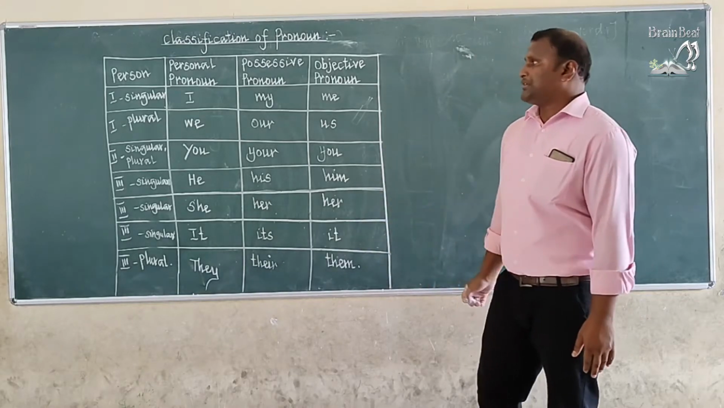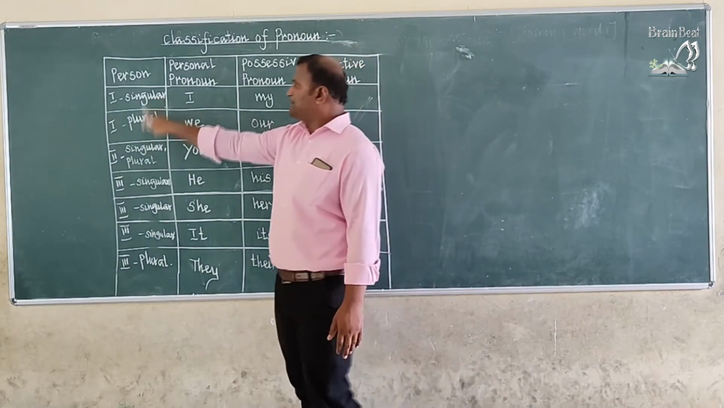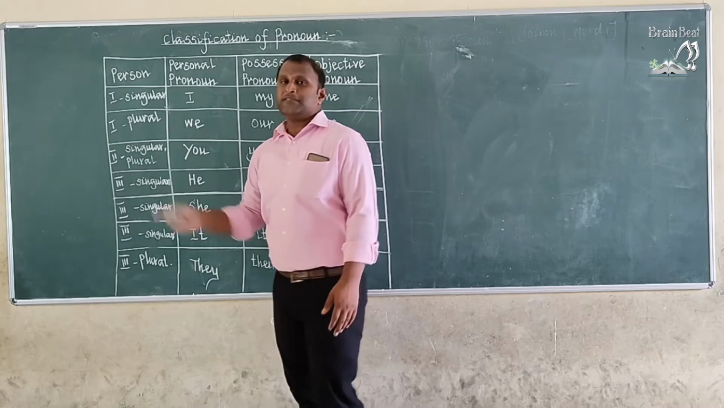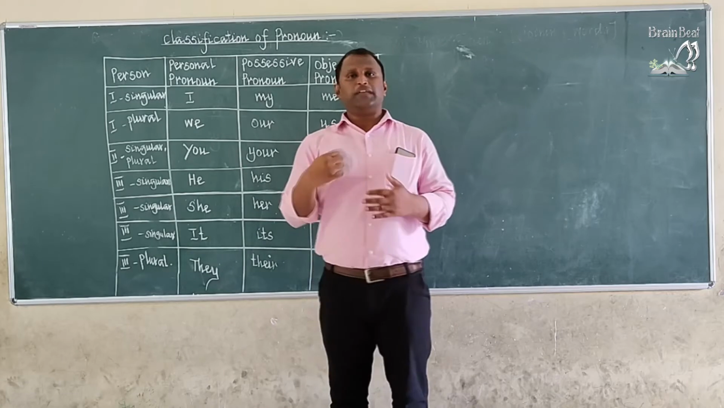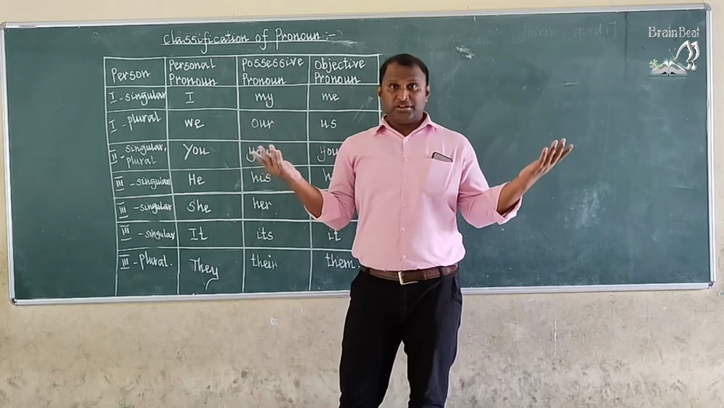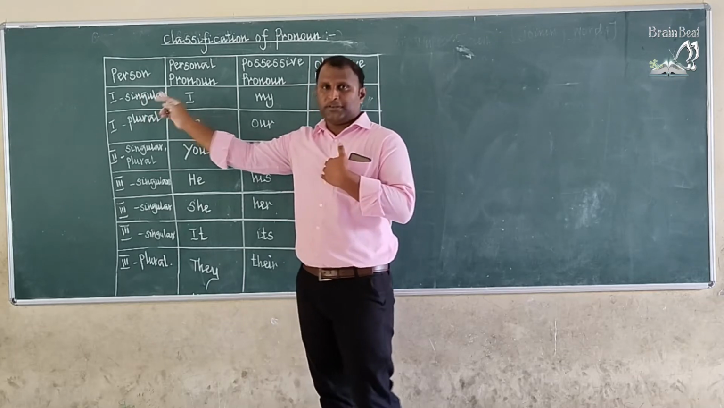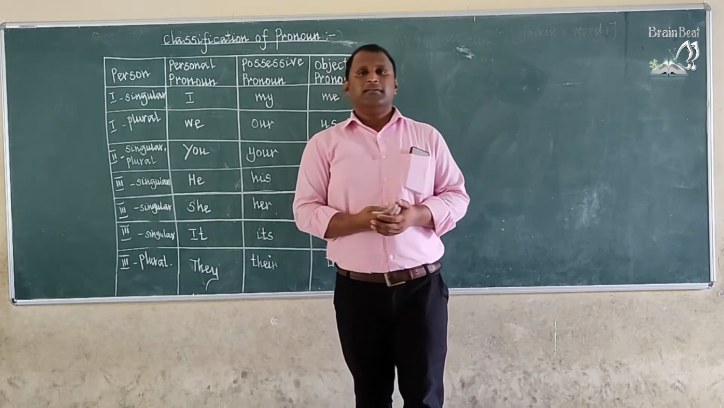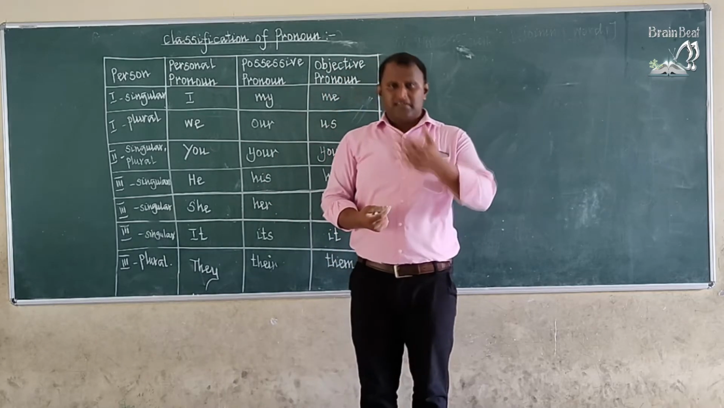These are objective pronouns. And children, I and we are both first person. I is first person singular and we is first person plural. Singular means there is only one person and plural means more than one, which means 2, 10, 50, 100. More than one means plural. Okay, so I is first person singular. I am a teacher, I am a student, I am a good person, I am making a telephone call, which means first person.